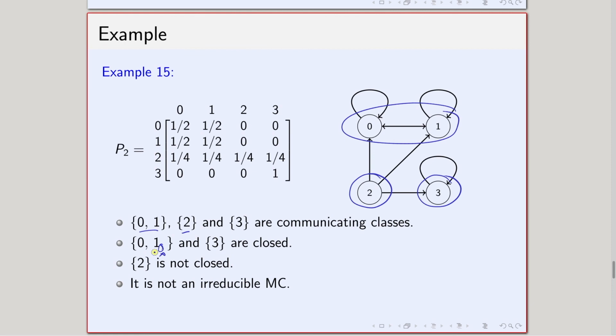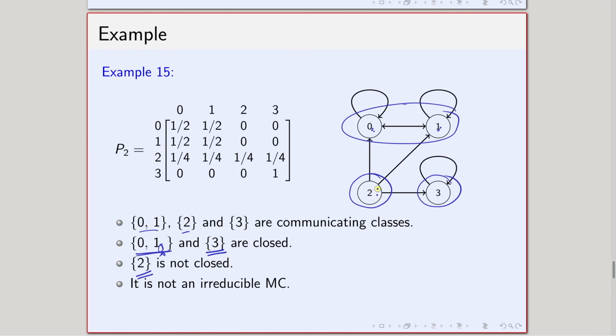0 1 is basically closed. That means once you are in 0, you cannot come out of this class. Similarly, once you are in 1, you cannot come out of this class. From 0 you can only go to 1, from 1 you can only go to 0, so you will always be here. Similarly, 3 is closed, because once you are in 3, you can only remain in 3, because only one directed edge is there. So the classes 0 1 and 3 are closed, but 2 is not closed.